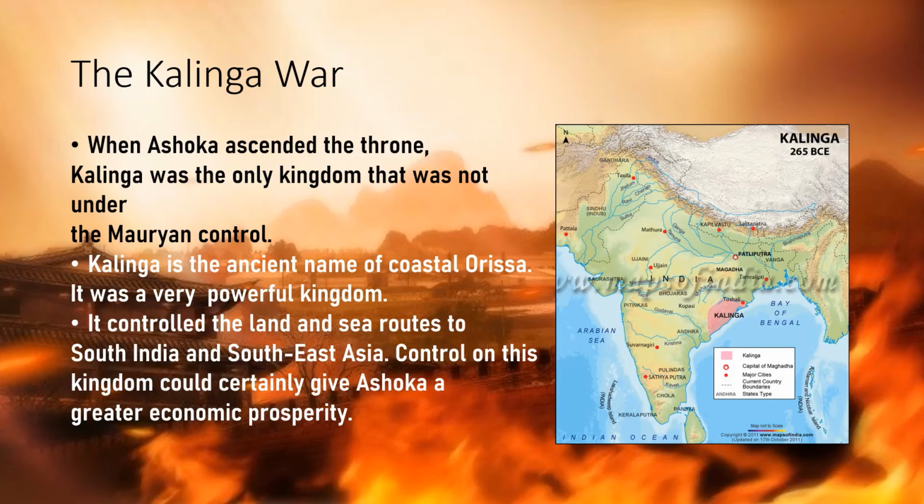Next, the Kalinga War. When Ashoka ascended the throne, Kalinga was the only kingdom that was not under Mauryan control. If you see the slide, we can see in the map, Kalinga was located in coastal Orissa. Kalinga is the ancient name of coastal Orissa. It was a very powerful kingdom. It controlled the land and sea routes to South India and Southeast Asia. Control of this kingdom would certainly give Ashoka greater economic prosperity. That is the reason he wanted Kalinga under his control.